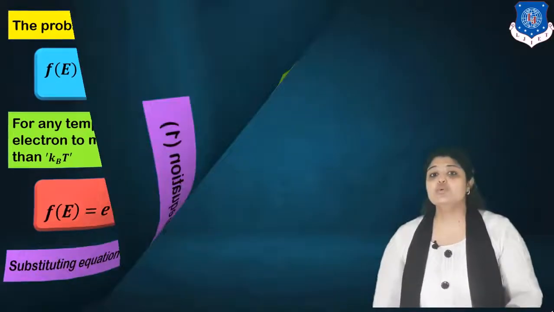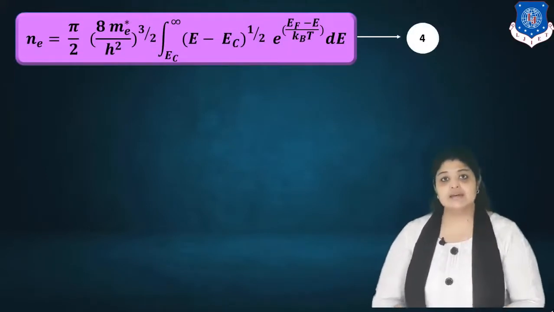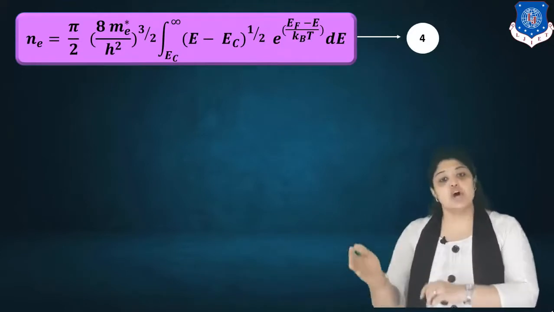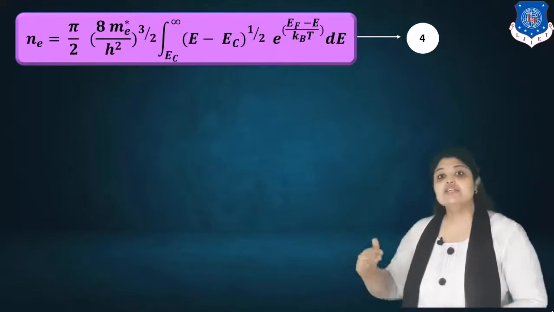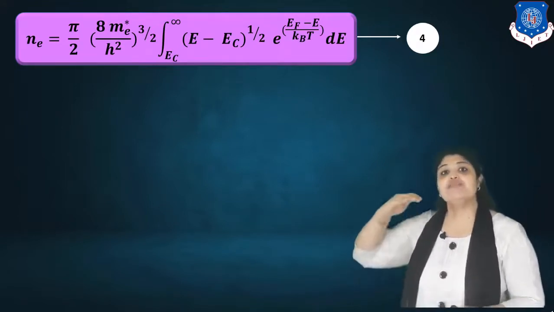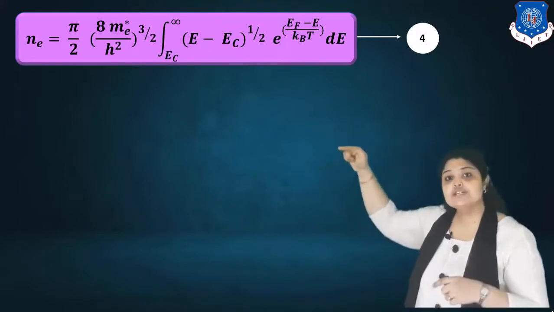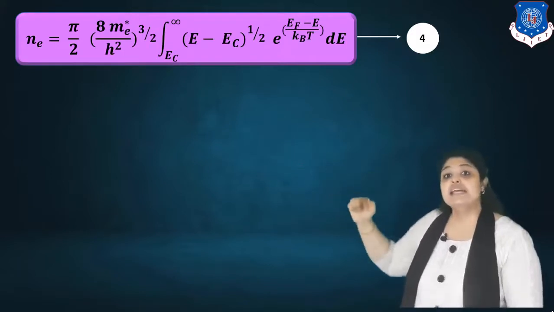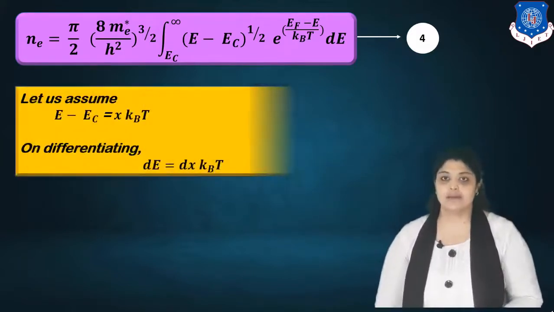Substituting equation 2 and equation 4, we say that Ne is equal to pi by 2, 8 Me star upon h square raised to 3 by 2. These are the constant terms, so we have taken them outside the integration. The integration limits: minimum energy for conduction is EC, maximum is infinity, so we have the integration from EC to infinity of E minus EC raised to half, into e raised to Ef minus E upon kBT into dE.